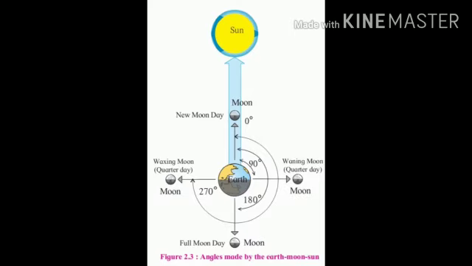When you look at the diagram, you see the phases of the moon and what angle they make. They make an angle of 90 degrees, they make an angle of 180 degrees. It depends upon the position where the moon is placed.